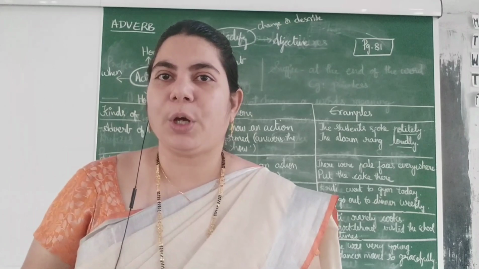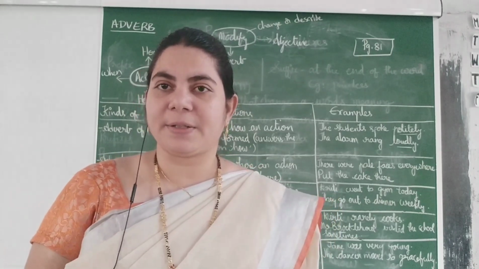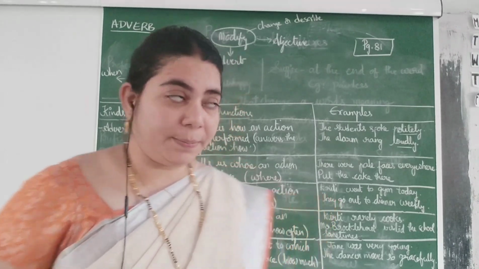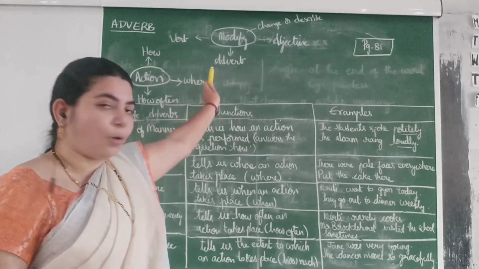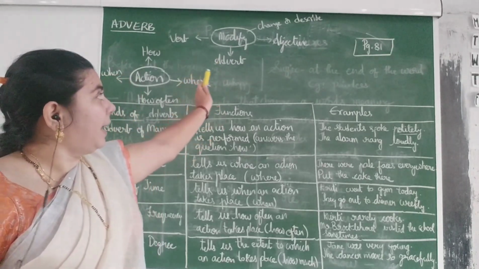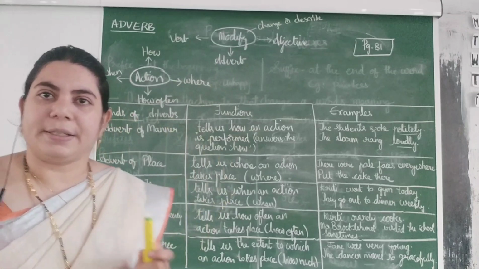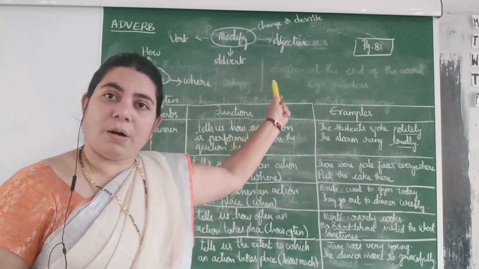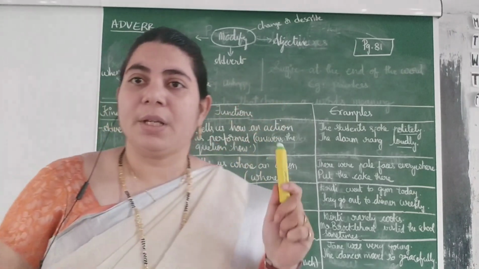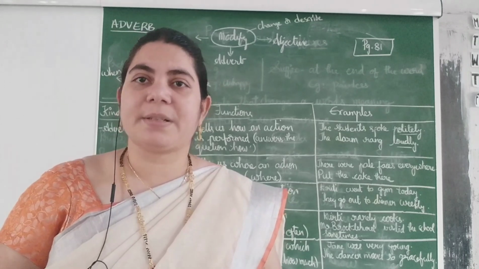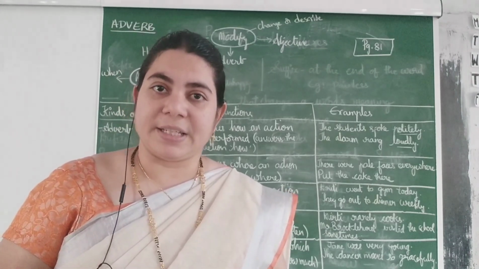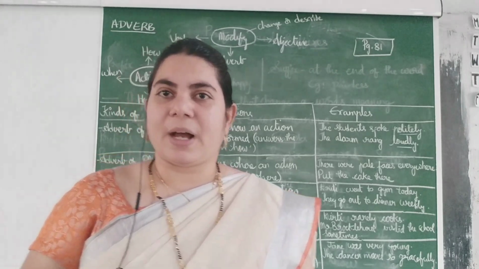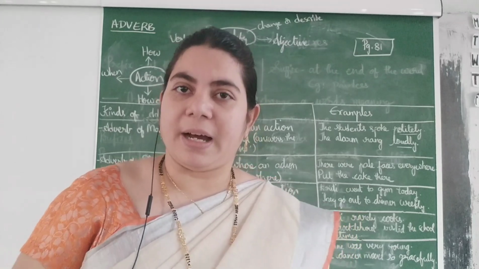First of all, we all know what an adverb is. In parts of speech, we already discussed what an adverb is. An adverb is something which modifies a verb, adverb or adjective. What does modify mean? Modify means change or describe. So an adverb describes a verb or an adjective or an adverb, right? Let us see how many kinds of adverbs there are.